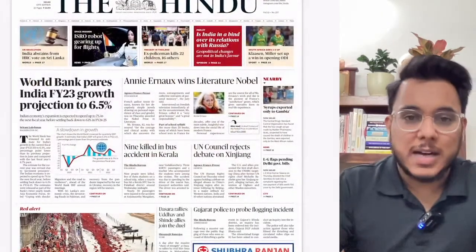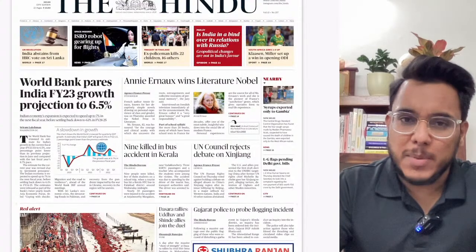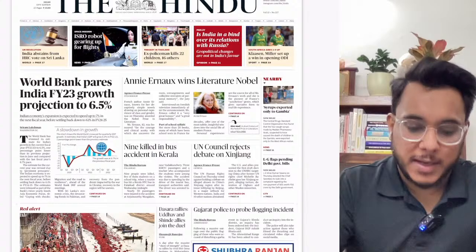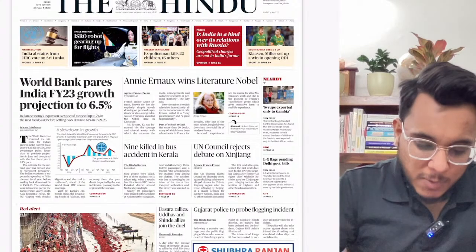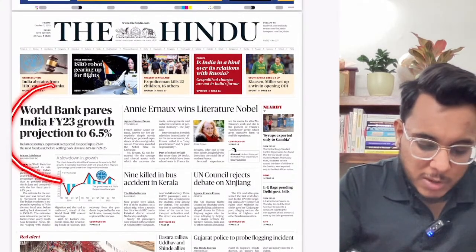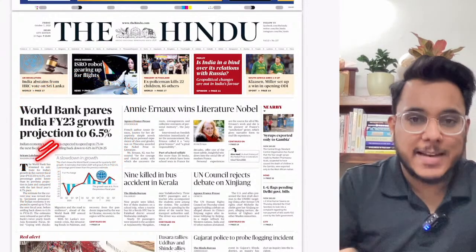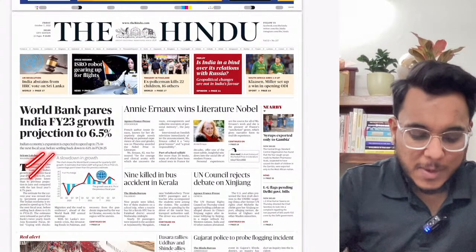Now, before starting up with the detailed discussion, let's see the brief overview of the newspaper so that we can understand which articles are important. Now, this is page number 1 and the first article. It talks about the World Bank's prediction about India's growth rate in the financial year 2023. We'll see this particular article.